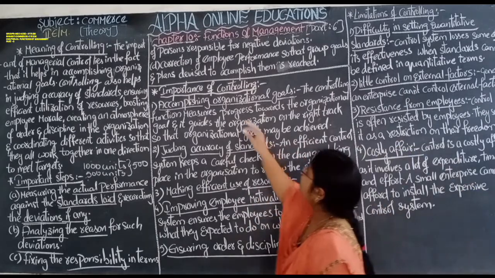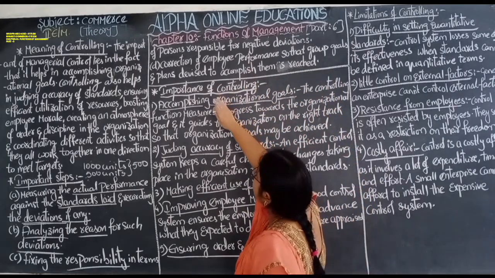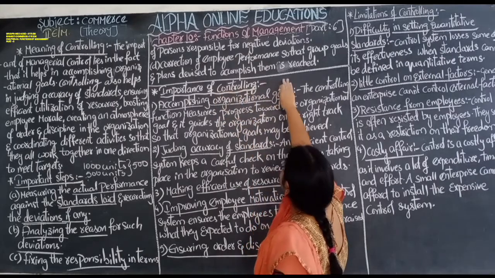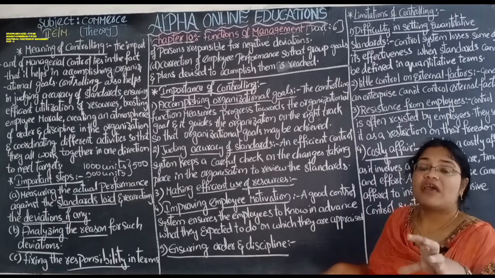Correction of employee performance, so that group goals and the plans devised to accomplish them are reached.